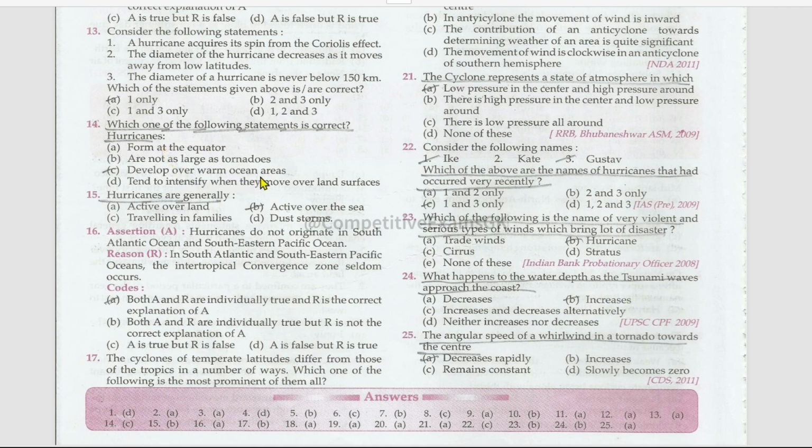Hurricanes develop over warm ocean areas. Hurricanes are generally active over the sea. Next, assertion and reason.